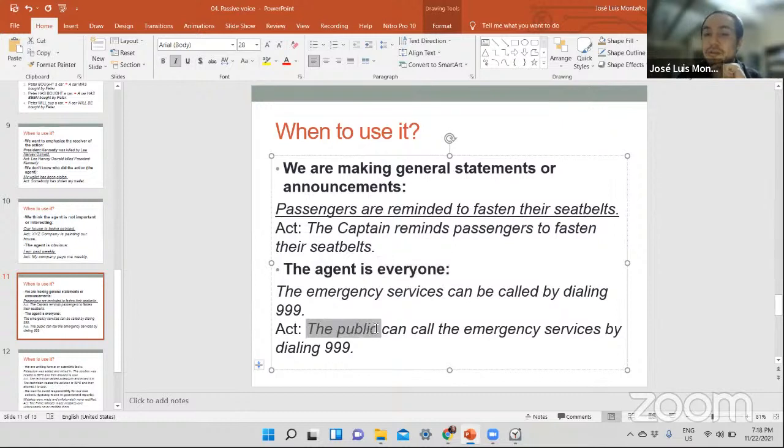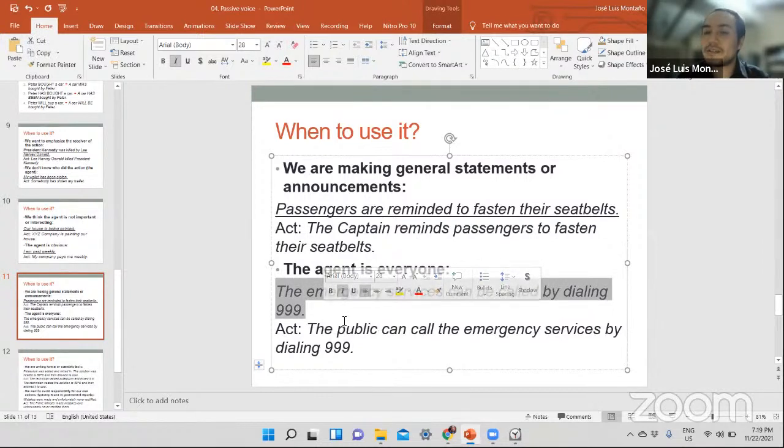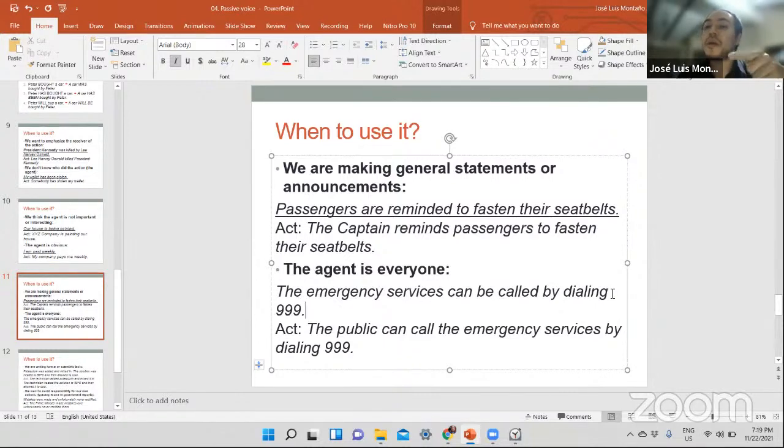What is everyone here? The public. So you don't say the public can call the emergency services. You can say that, but it's not necessary. So if it's everyone, if it's to everybody, you only say passive voice. And again, you don't need the agent. You are saying the way you're going to do it, but if you realize, dialing is not an agent. That's the way you do it. All right, so in this case, this is the best option.